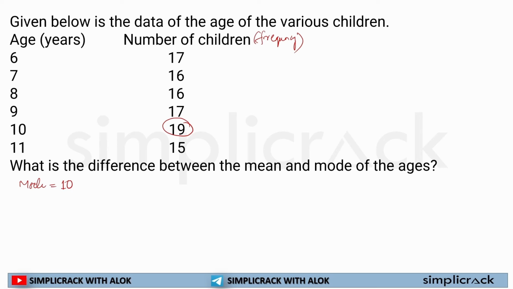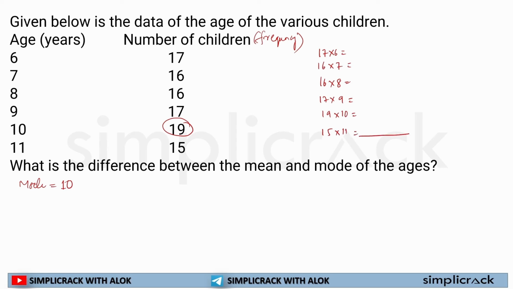Now I have to calculate the mean. So in order to calculate the mean, what should I be doing? I will be calculating the whole data. So the data will be 17 cross 6, then 16 cross 7, then 16 cross 8, then 17 multiplied by 9, then 19 multiplied by 10, then 15 multiplied by 11.